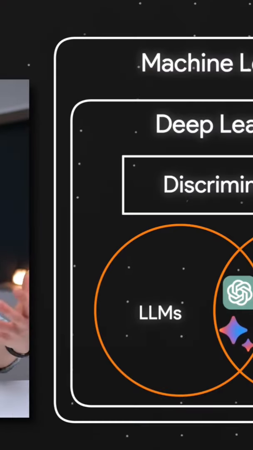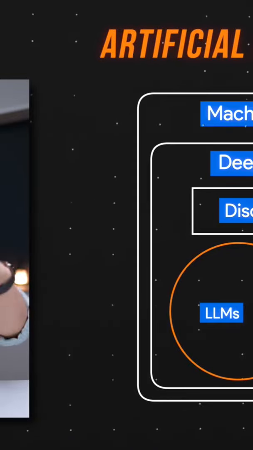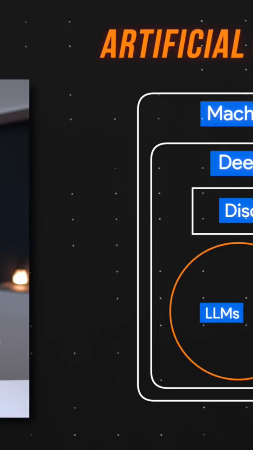Now that we have an understanding of the overall landscape and you see how the different disciplines sit in relation to each other, let's go over the key takeaways you should know for each level.